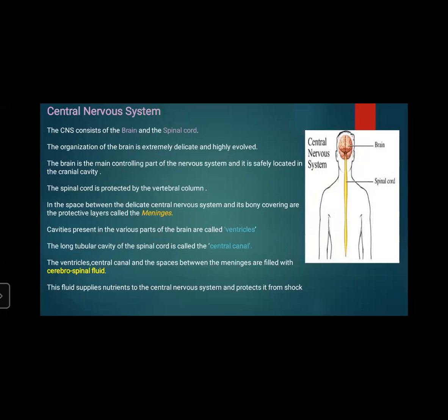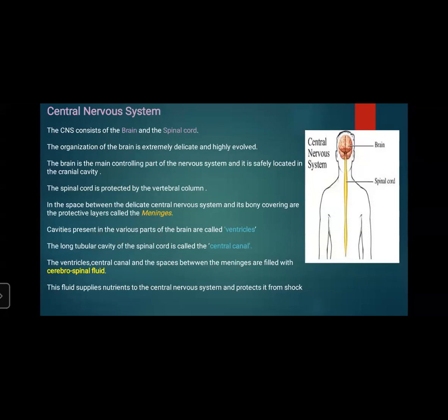If by chance we get into any type of accident, our brain will not get damaged, because the brain is the main controlling part of the nervous system and the whole body. So always remember that we need to use helmets while riding.